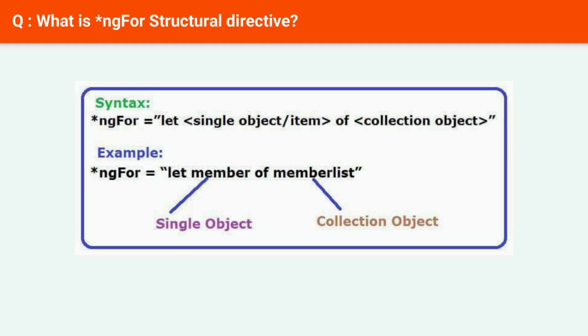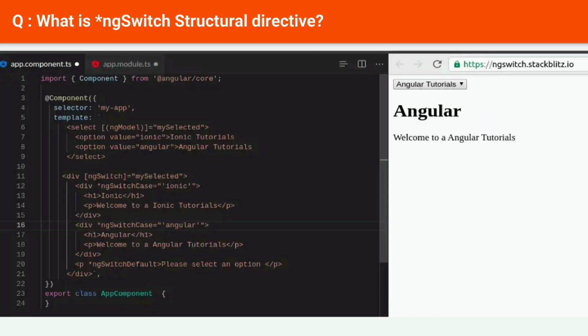For example, if you have an array of objects, you can use ngFor to display each object in a list. Next question, what is *ngSwitch structural directive? The ngSwitch directive in Angular is used to display different template blocks based on the value of a variable. It is similar to the switch statement in JavaScript.